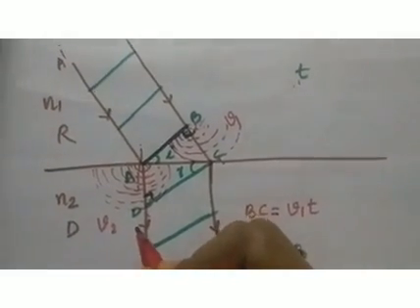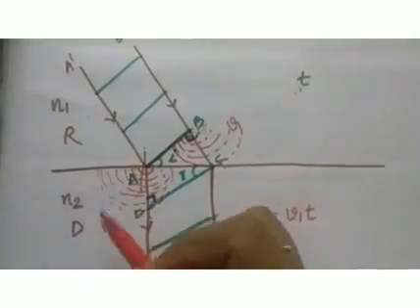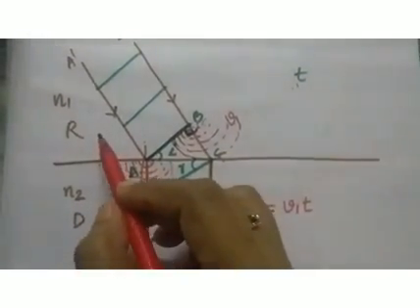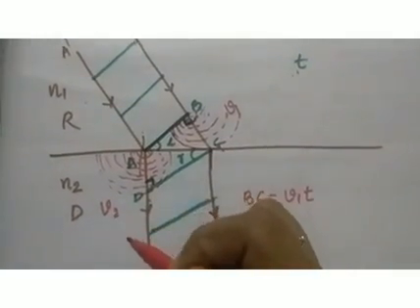The velocity will be different because the medium is different. This is a rarer medium, this is a denser medium. So in the rarer medium velocity will be greater, and in the denser medium velocity will be less.